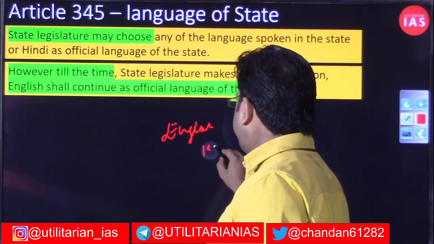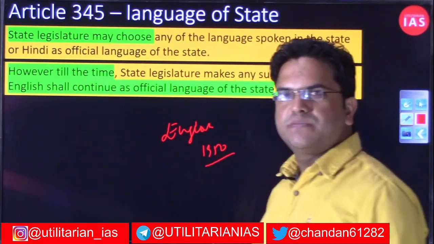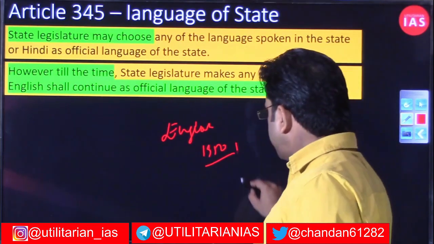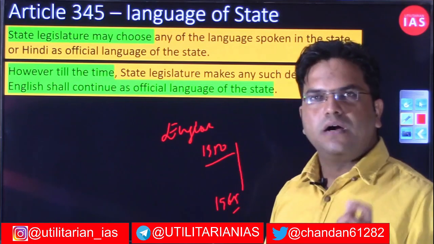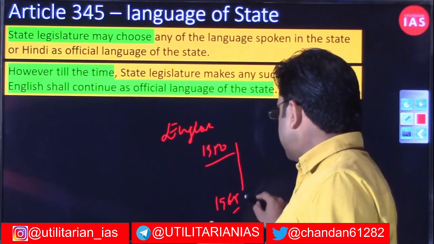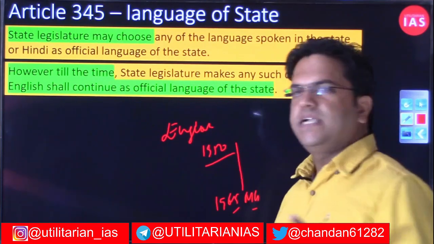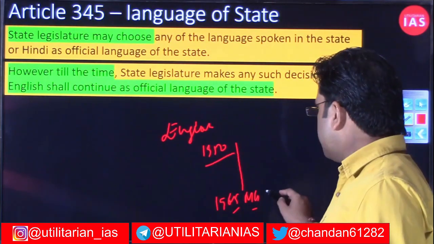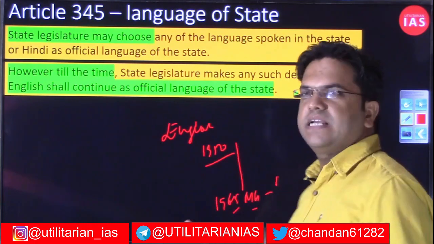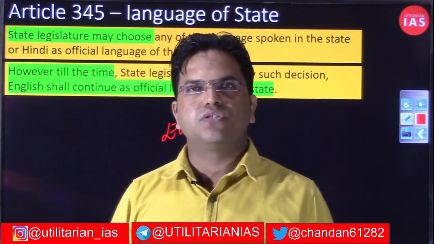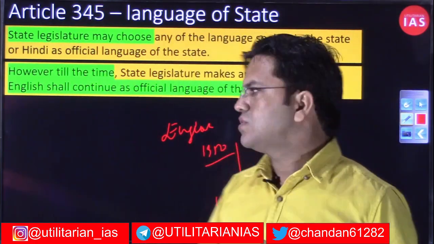So in 1950 you had the commencement of the Constitution. Suppose a particular state, let us say Maharashtra, did not bring a law until 1965 declaring what its language will be. In that case, English will continue to be used as its official language. So that was one thing.